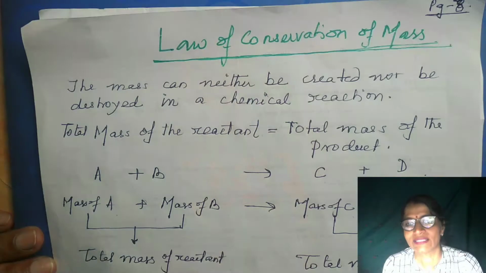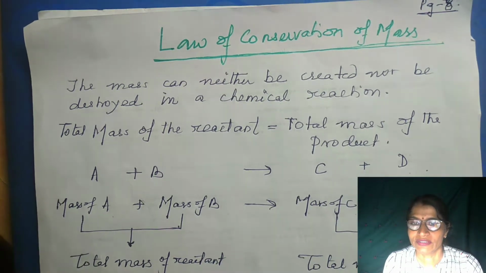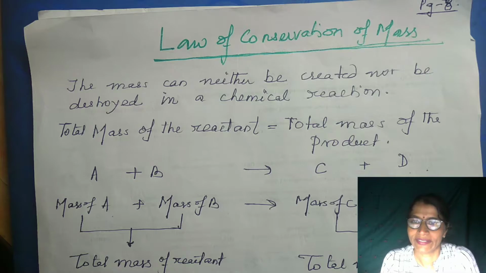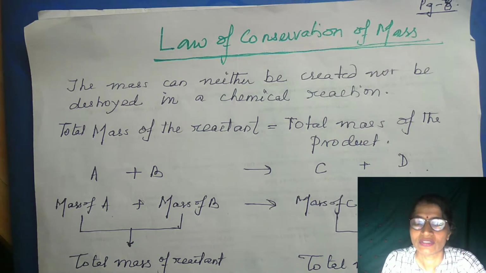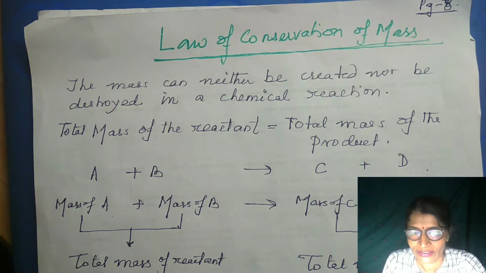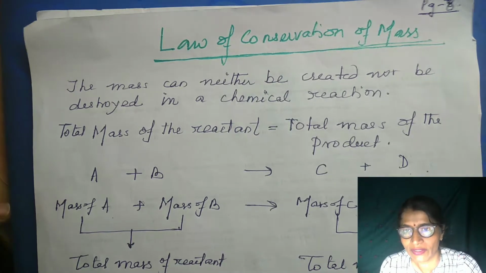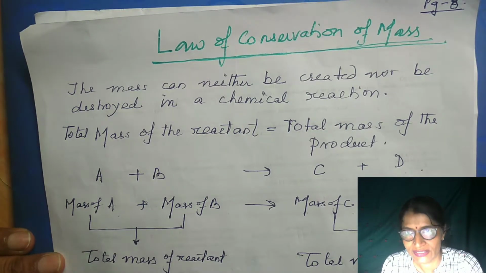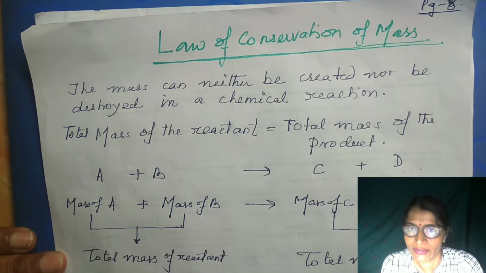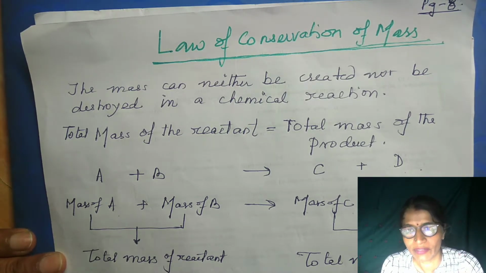Hello students. So today we will learn about the law of conservation of mass, which states that mass can neither be created nor be destroyed in a chemical reaction. That means the total mass of the reactants is equal to the total mass of the products in a chemical reaction. I think you know what a chemical reaction is. Whenever a chemical change takes place within matter, that is known as a chemical reaction.